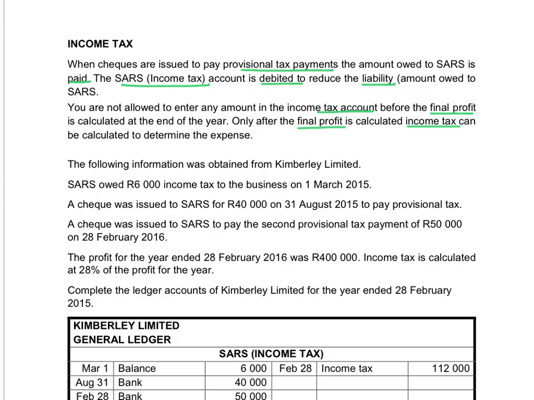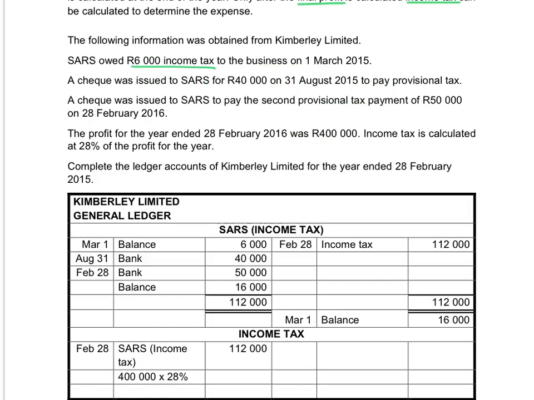The following information was obtained from Kimberley Limited. SARS owed $6,000 income tax to the business on the 1st of March. In your SARS income tax account, you will open the account with a debit balance of $6,000 because the money is owed by SARS, so it is an asset for the business.